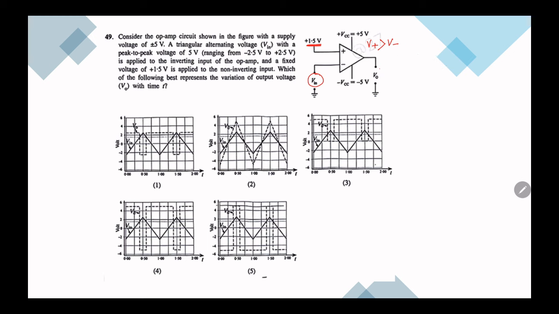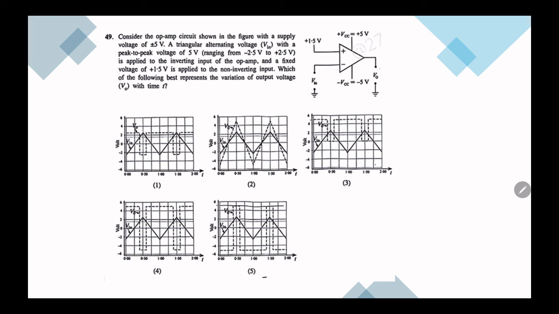If V in is greater than V plus, that means V minus is greater than V plus, now the output voltage will saturate to the negative side. Then output would be minus 5. So here a small change is sufficient. Okay, let's keep that in mind and check the answers.